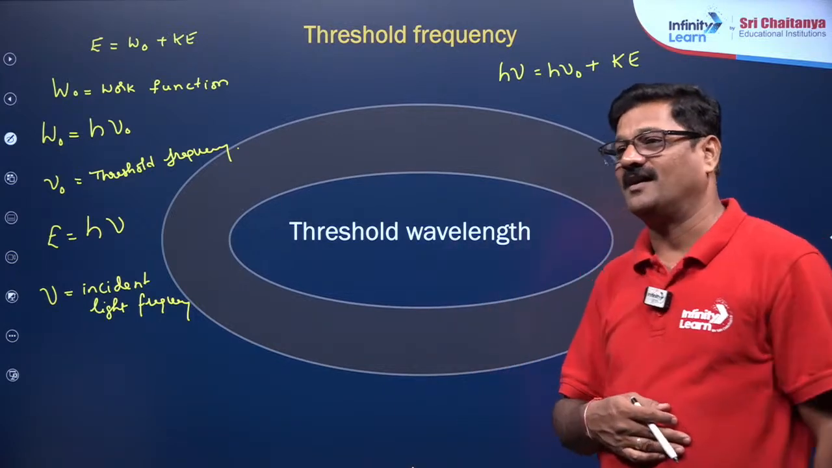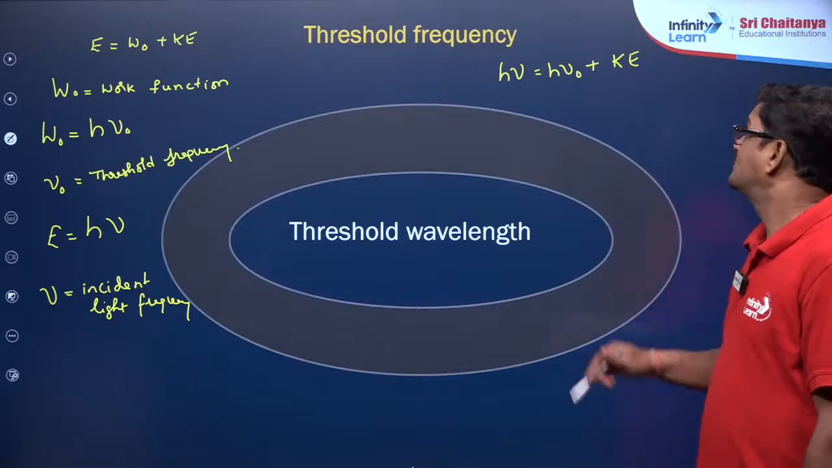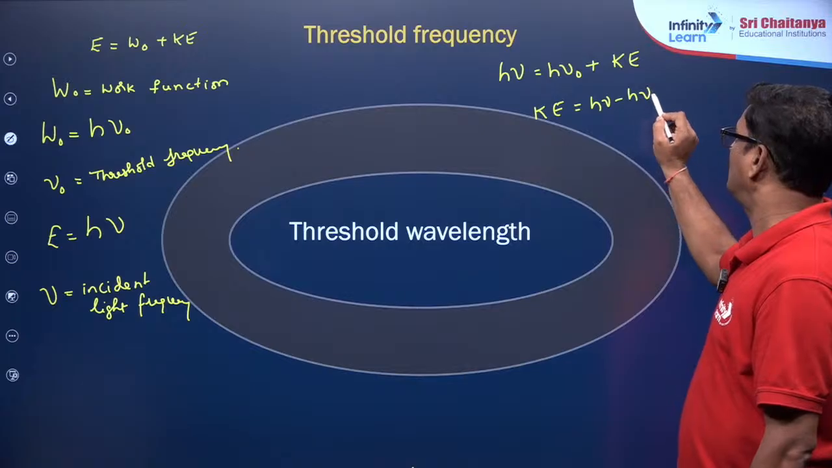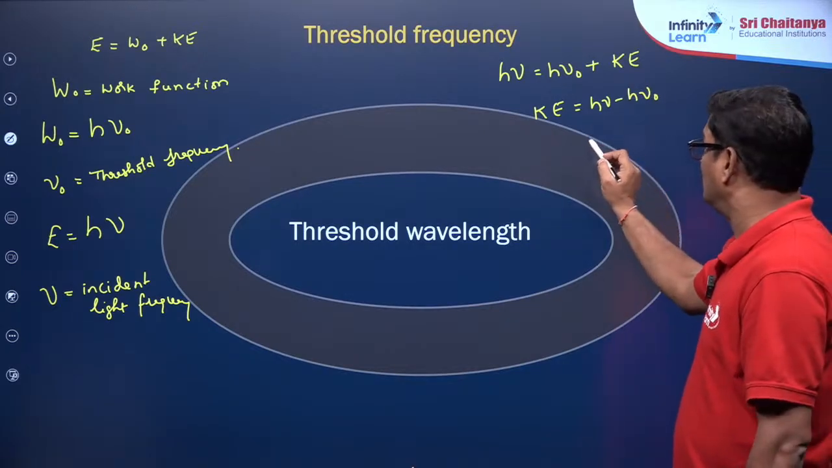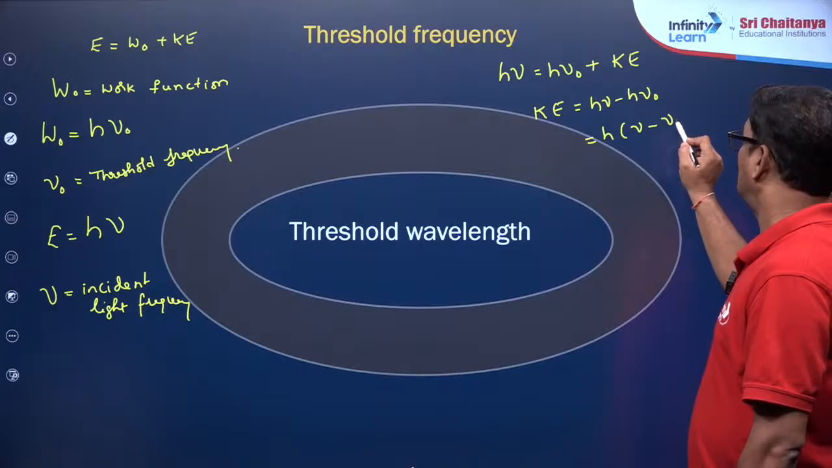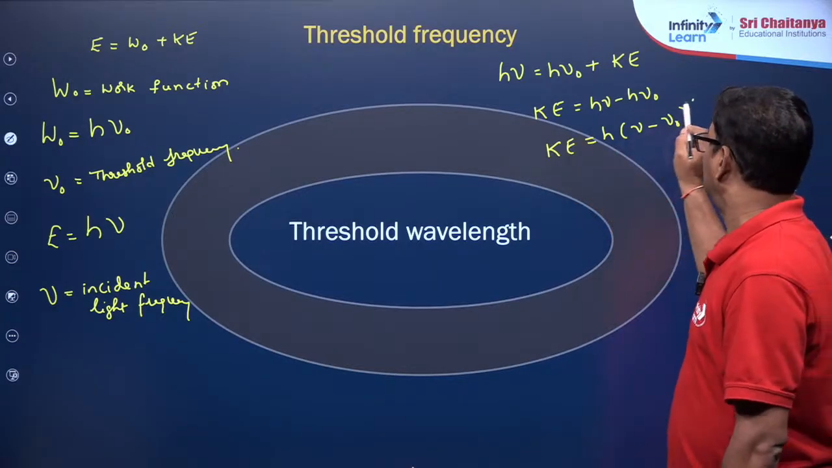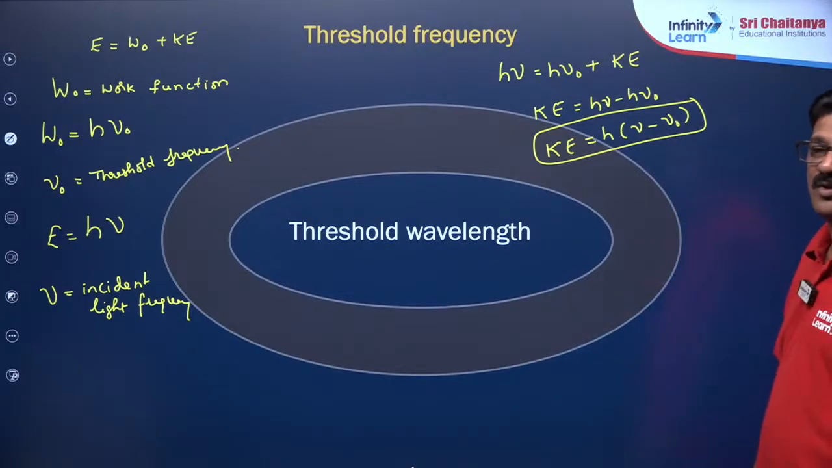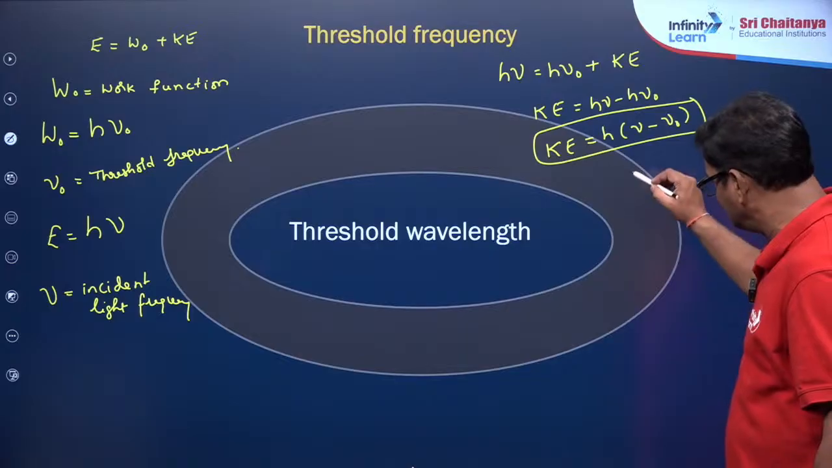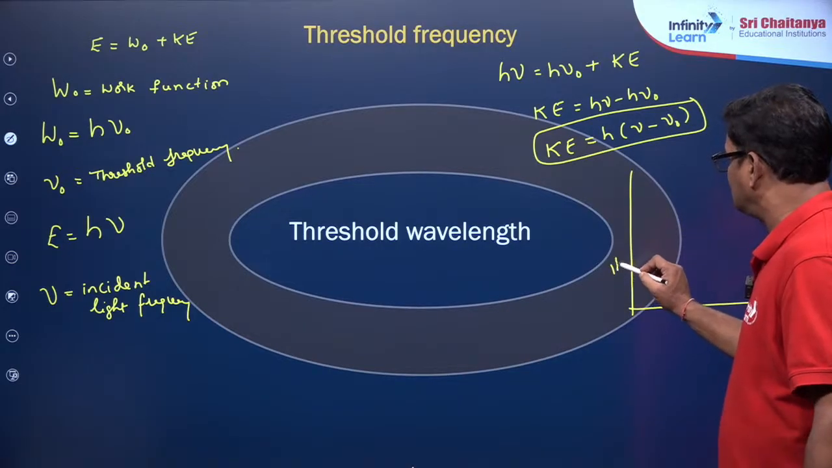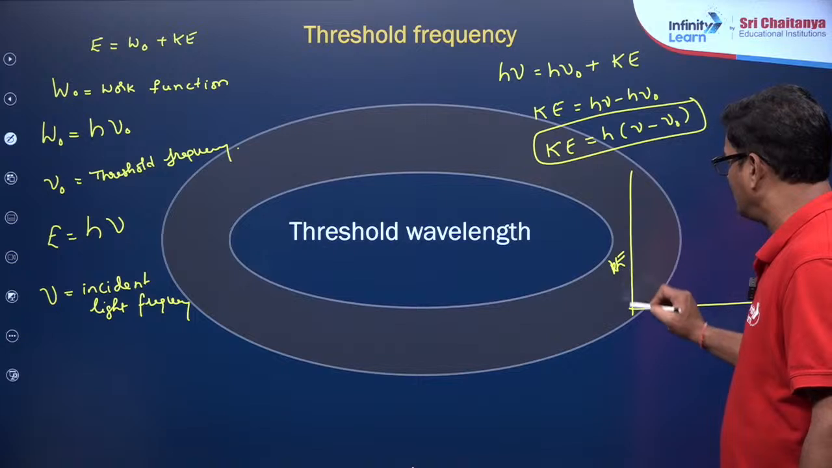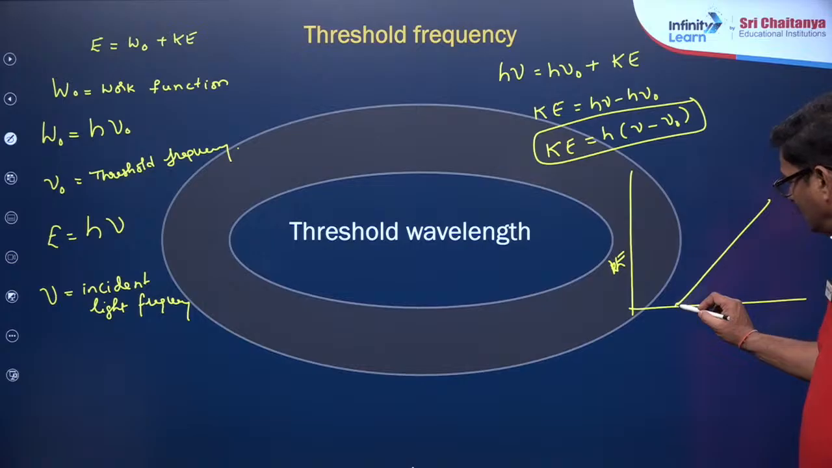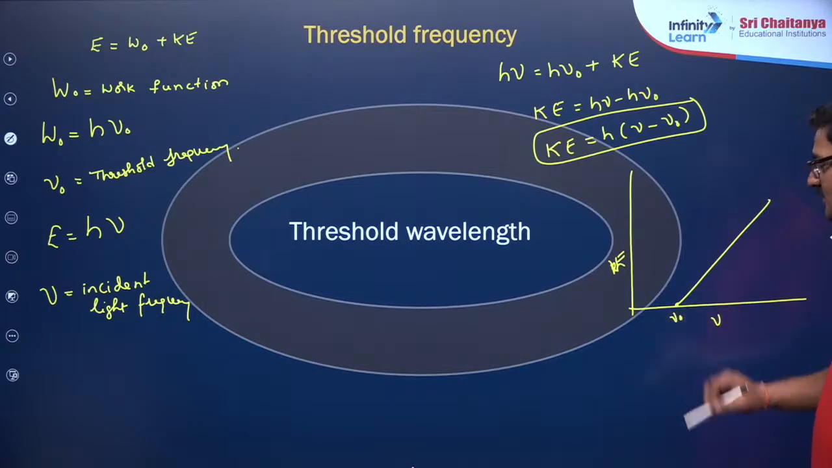Experimentally graphs भी आपका तैयार है. Okay बेटा, so KE is equal to h nu minus h nu naught, and h common निकाल दो, h times nu minus nu naught. That's the reason: you plot kinetic energy versus frequency, you are going to get a straight line, and the intercept on the frequency axis is going to be the threshold frequency.